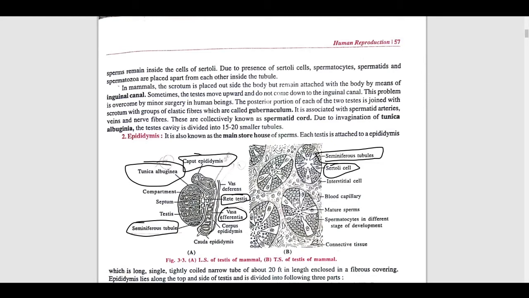The outer layer is tunica albuginea, right? The inner layer we also know, and now the head part is called the epididymis. It is a caput, or we can say caput epididymis. Okay, so the middle part is also known as the corpus epididymis. Corpus epididymis, see here, you can see after vasa efferentia, corpus epididymis. And the last, the tail part, what is written here? Cauda epididymis. This is a biological term.